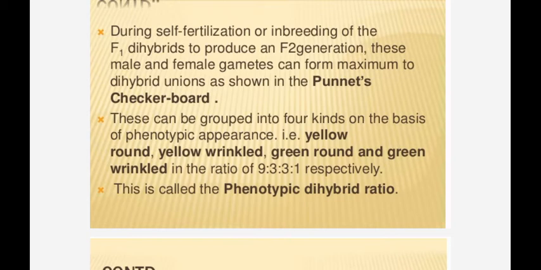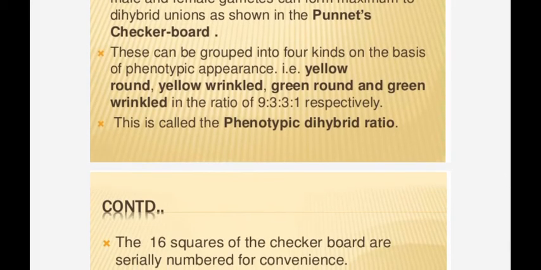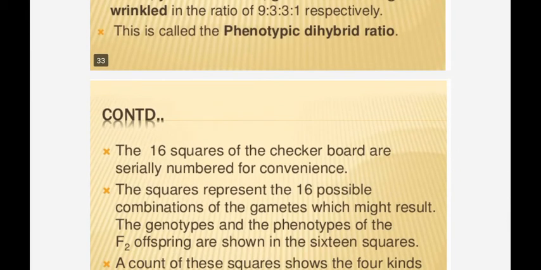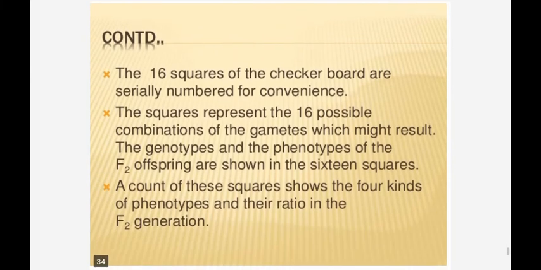During self-fertilization or interbreeding of the F1 dihybrids to produce an F2 generation, these male and female gametes can form a maximum of 16 dihybrid unions as shown in the Punnett checkerboard. These can be grouped into 4 kinds on the basis of phenotypic appearance: yellow round, yellow wrinkled, green round and green wrinkled. This is the phenotypic dihybrid ratio.